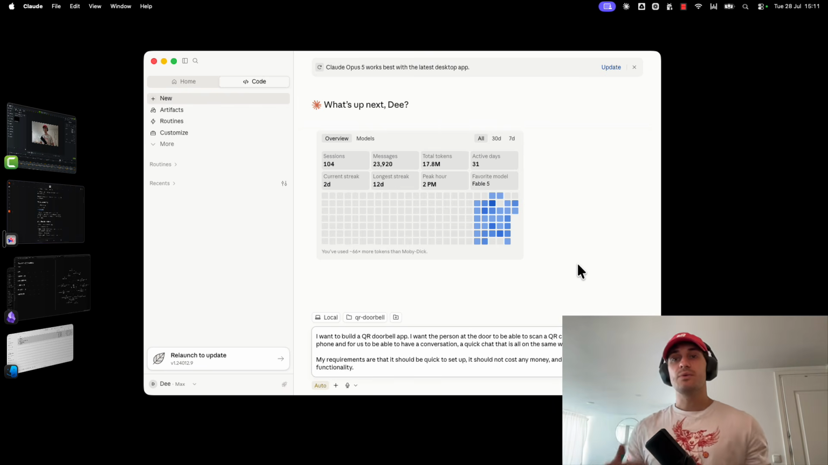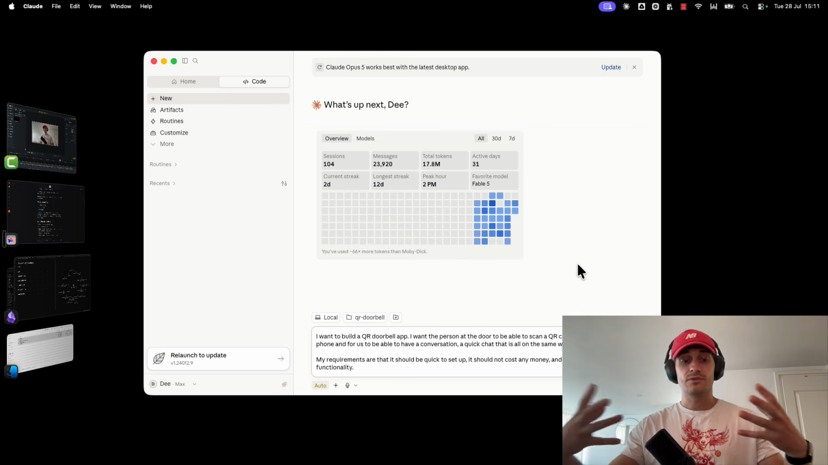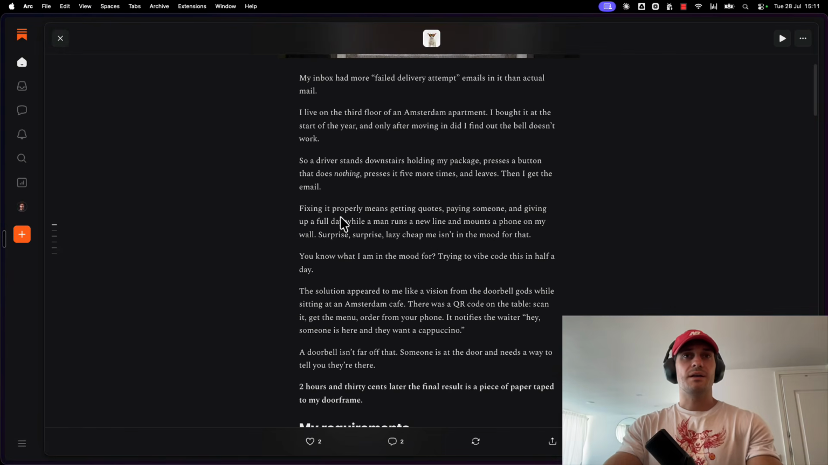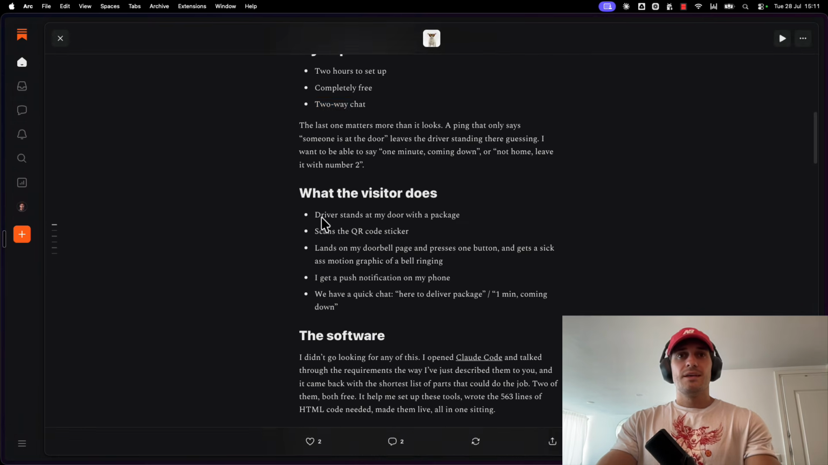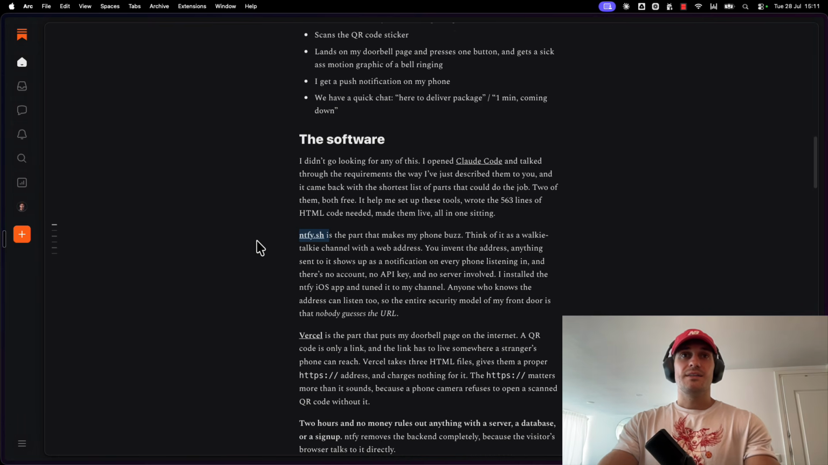And then we went through a couple of iterations on what applications to use. So Claude came back and it basically told me that given my limitations, my requirements, we are going to use ntfy, which is the part that makes my phone buzz.